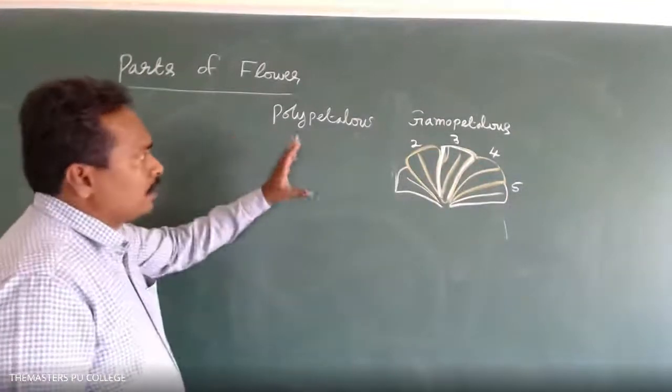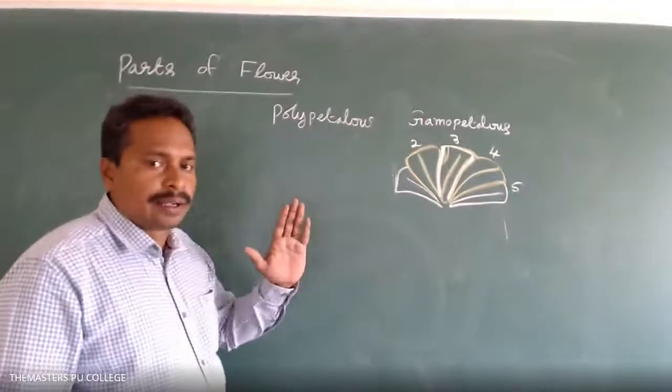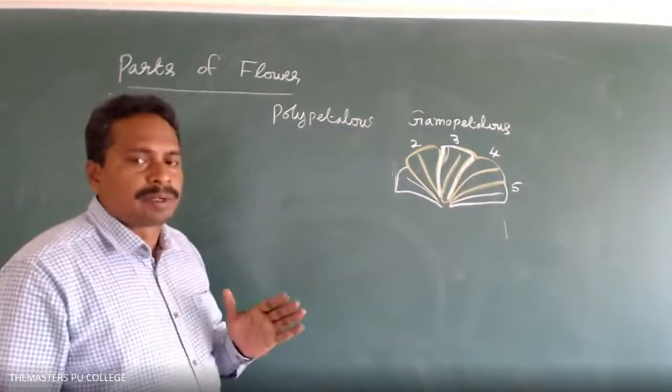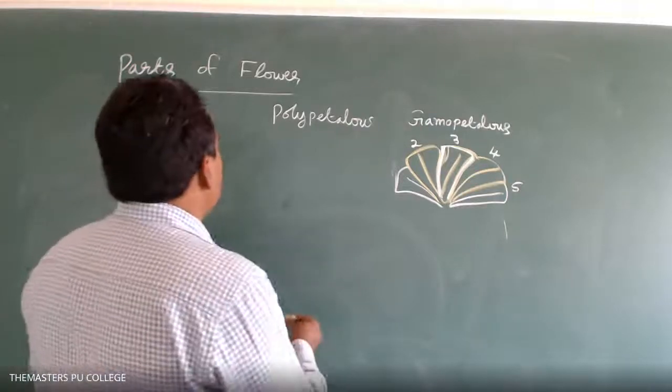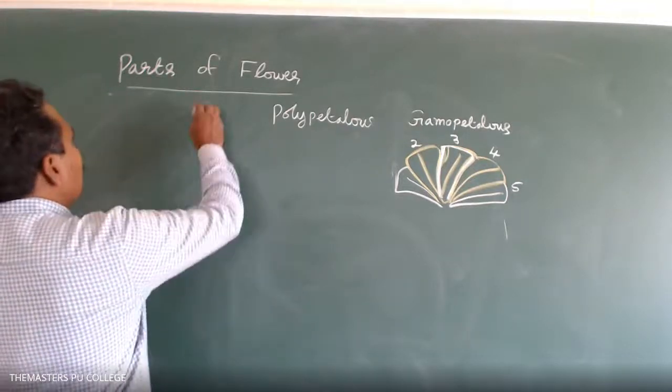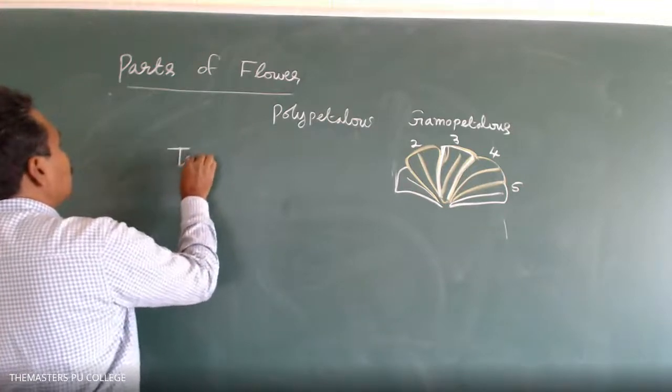So the petals are united. The corolla attains different shapes. The shape of the corolla varies. In some plant species, the corolla appears tubular.